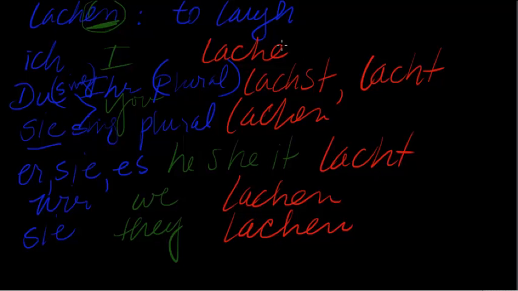It only changes to the E when it's I, the ST when it's you, informal, and the T when it's er, sie, and es. And an easy way to remember ihr is that it's just like the he, she, and it. You see how it's exactly the same, you just added a T.